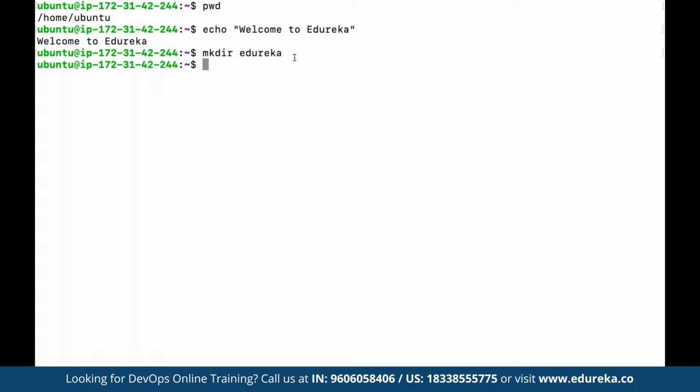Now, multiple times the system is only going to allow access to create a directory or perform certain operations only to the root user, as in the main administrator, the account owner.